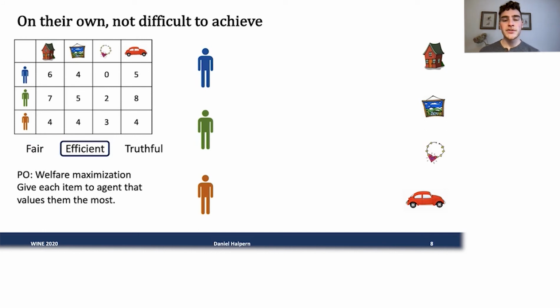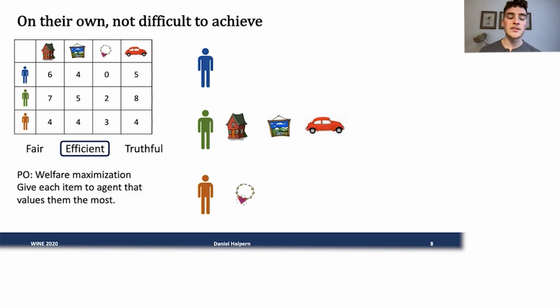If our only goal is efficiency, we can achieve this just using welfare maximization. So just give each good to the agent that values them the most. In this setting, the green agent values the house, the painting, and the car higher than any other agent, and the orange agent values the necklace more than any other agent, so they receive these items.